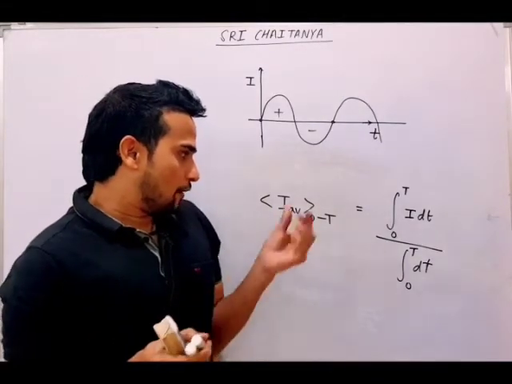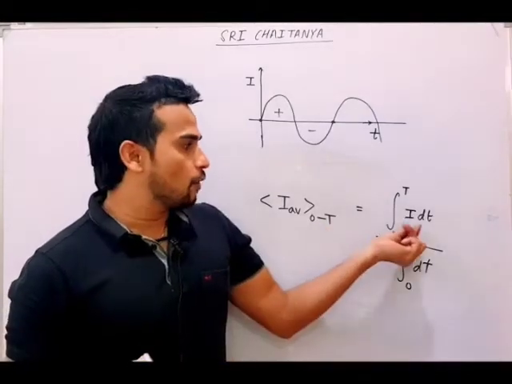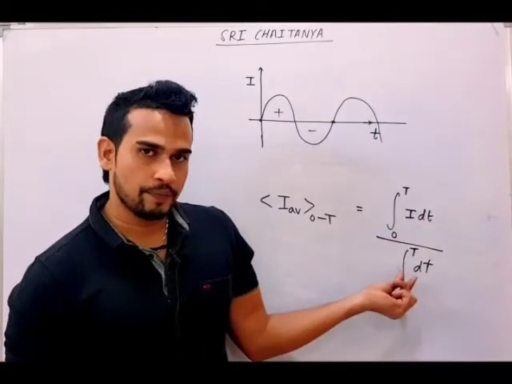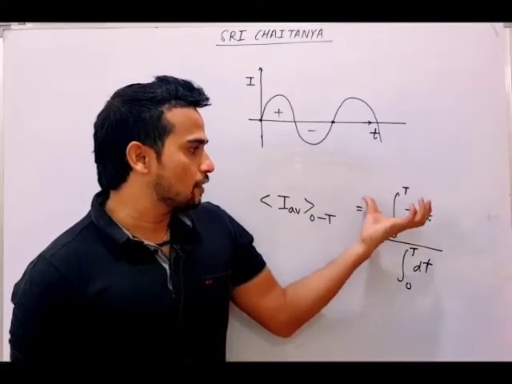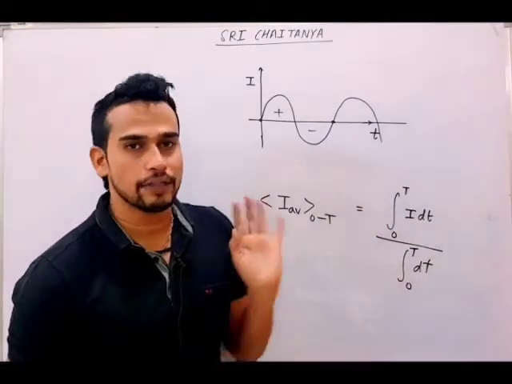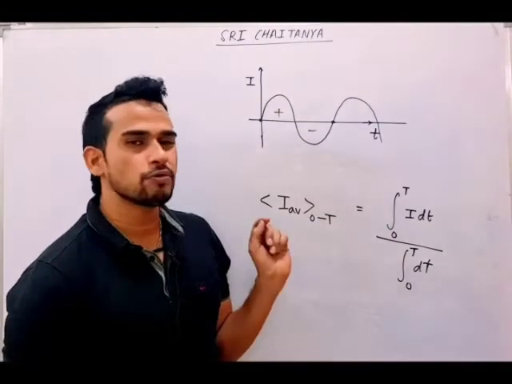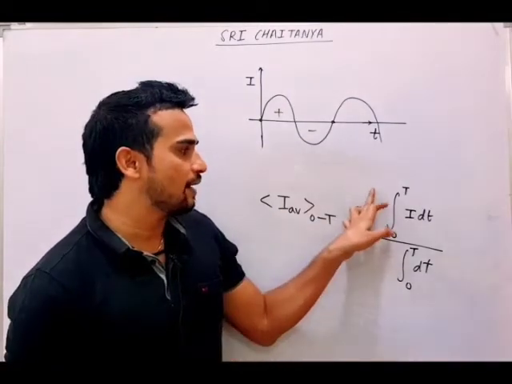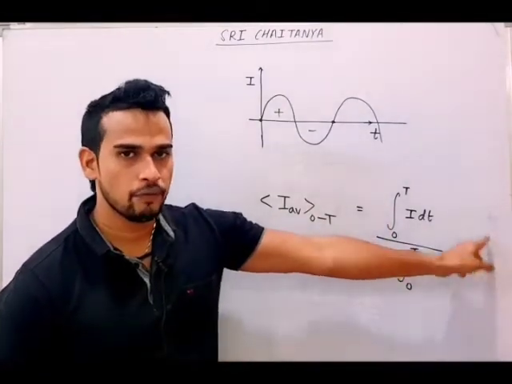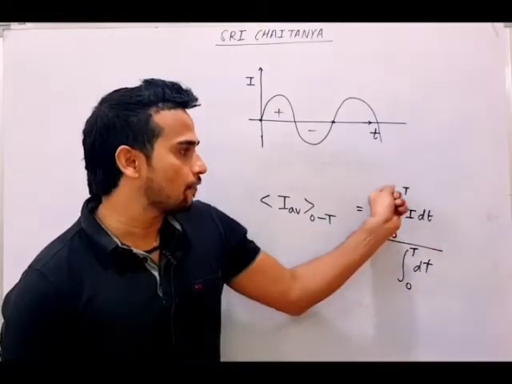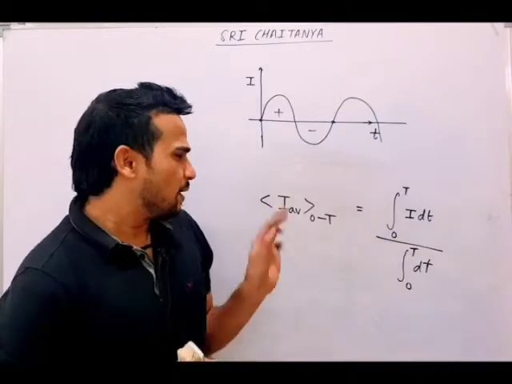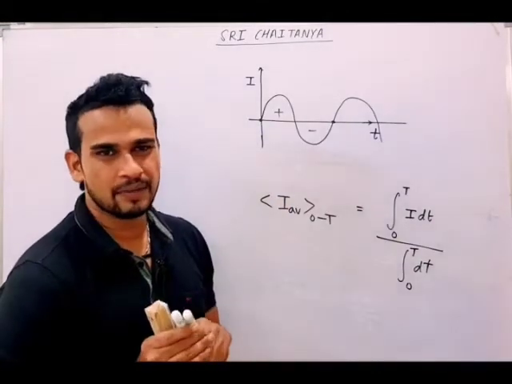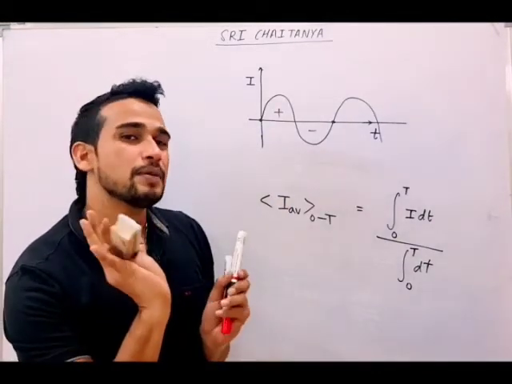This is the average value of any function. Tomorrow if voltage is there, you will write voltage. For a complete time period, we can use this result to find the average value, and when this result is used for a complete time period, the value comes 0, which we studied right now. For half of the time period, this result will give you 2 I naught by pi. But this is not important. Important will always be your RMS value.